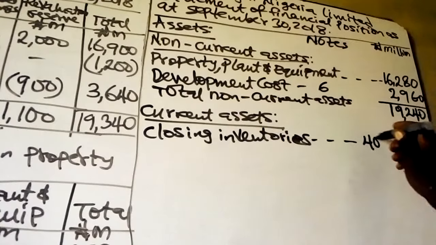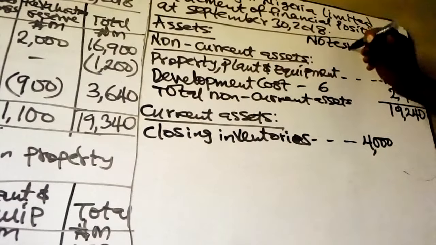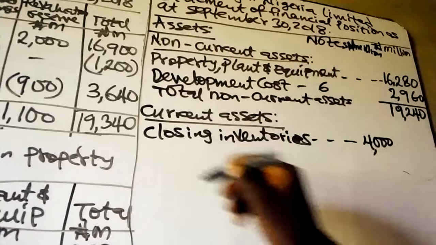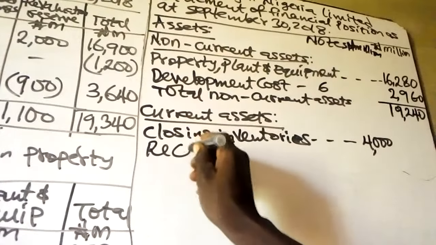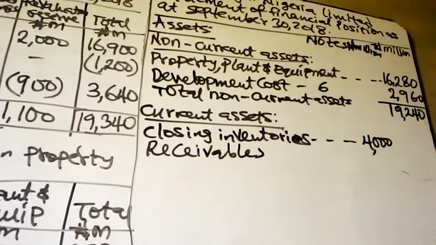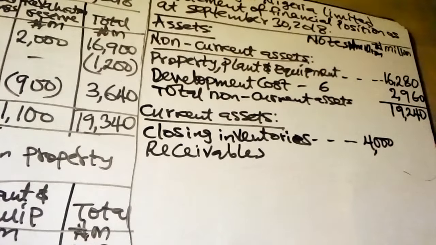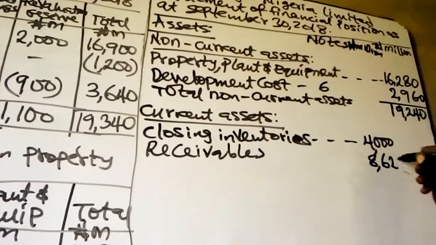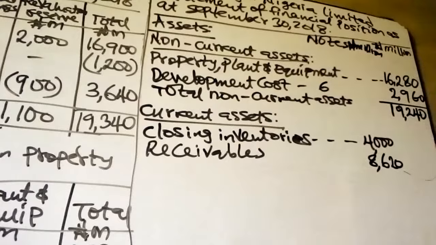Then we have receivables in the trial balance, given to be 8,620. These are the two current assets we have.